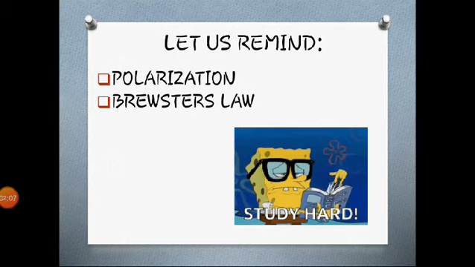Next, we saw Brewster's law. Mathematically, I am going to remind you: tan of the polarizing angle is nothing but the ratio of the refractive indices of the two mediums. We considered two mediums in which a ray falls, and it gets reflected as well as polarized. So that was Brewster's law. We also saw some concepts regarding polarization and its uses, many things we learned in the last lecture which deal with the polarization concept.